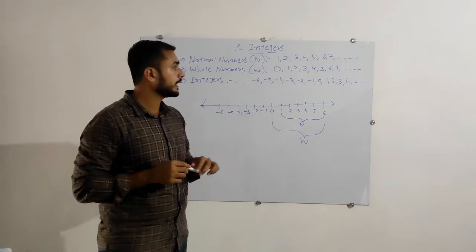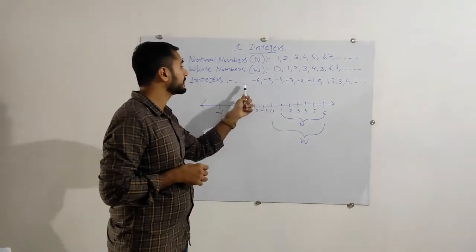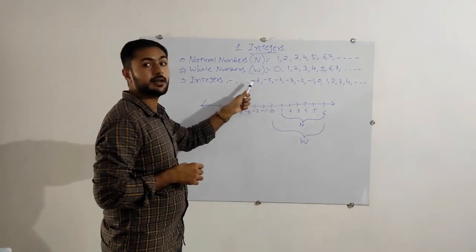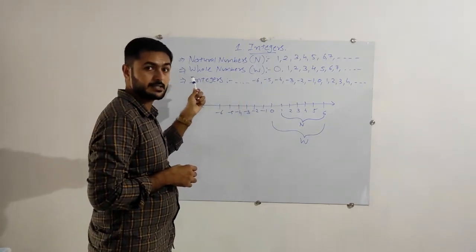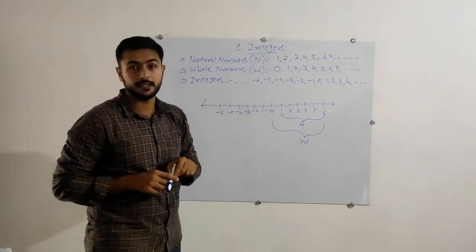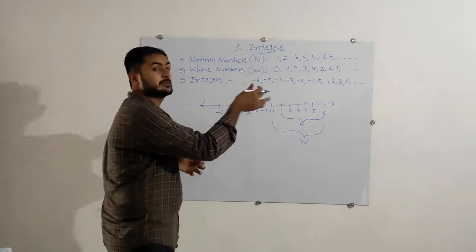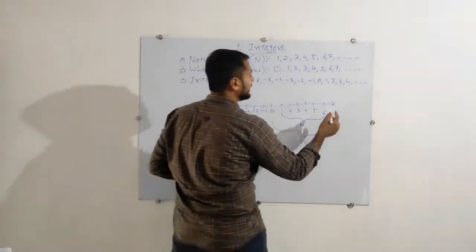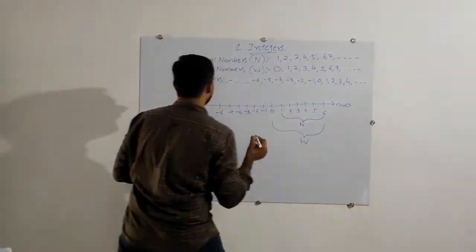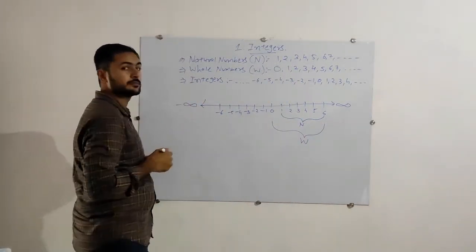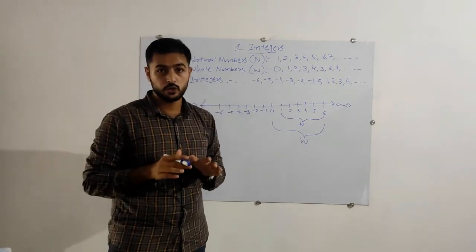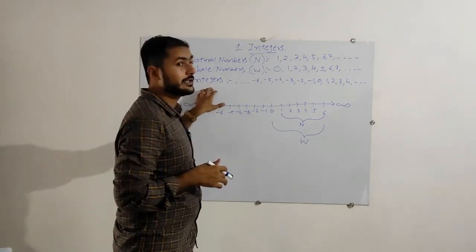What does it mean? Again the same thing. It shows that the numbers didn't stop here. The next ones are -7, -8, -9, till negative infinity. It means on the positive side we have plus infinity, and on the negative side we have minus infinity. Now I hope you understood very well what integers are.